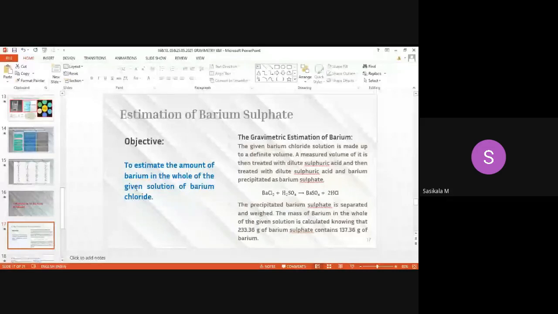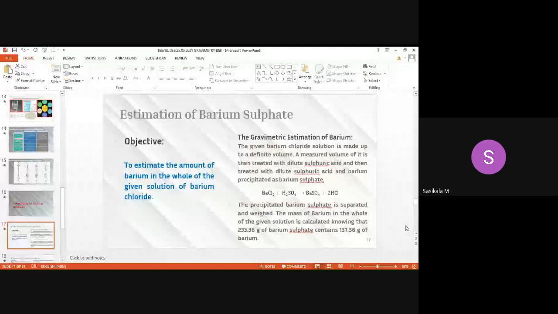We'll see the concept of how barium chloride is precipitated and how we determine the barium ion concentration. The given barium chloride solution is made up to a definite volume. Then a measured volume of it is treated with dilute sulfuric acid. With the barium sulfate determination, we'll complete. Already you have seen how the barium sulfate is precipitated in the flow chart itself.